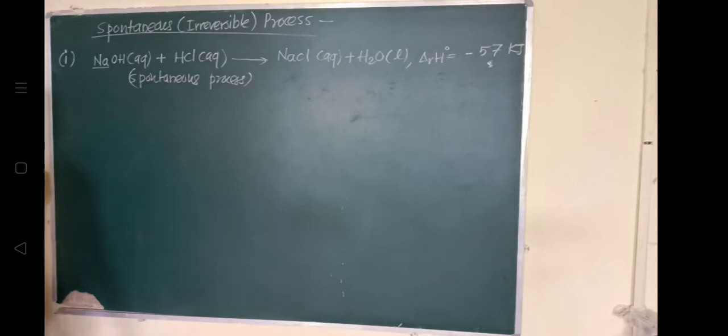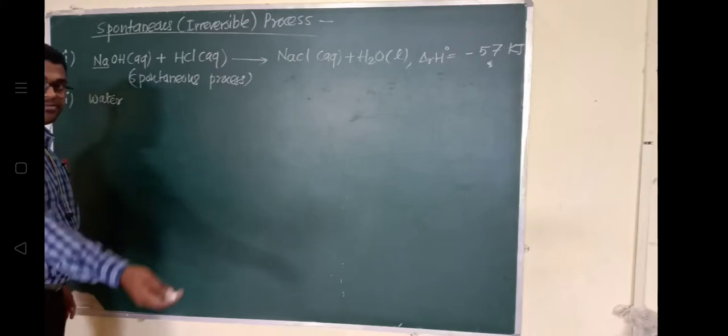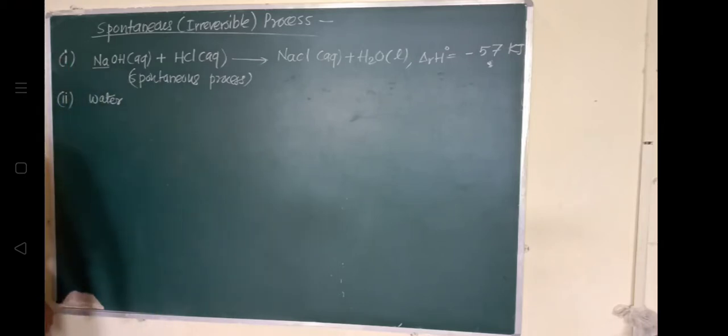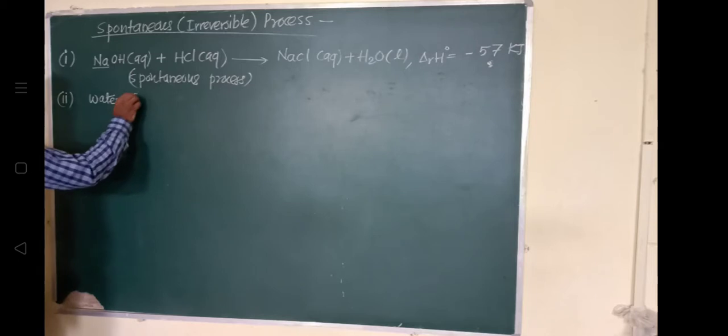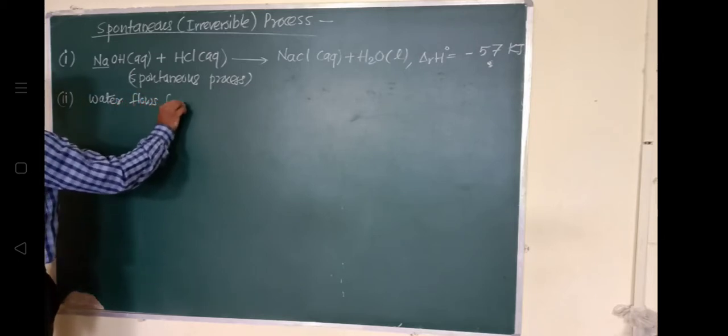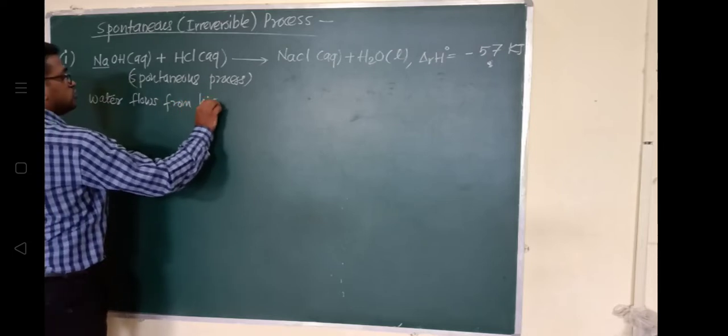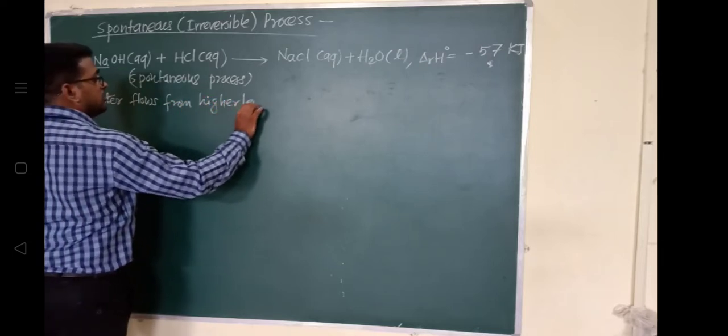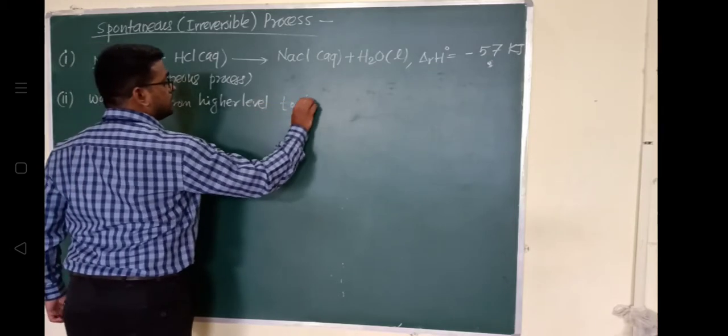Second example we will see. Second example, water always flows from a higher level to a lower level. I just told you that heat always flows from a higher temperature region to a lower temperature region, and water always flows from a higher level to a lower level. Right?